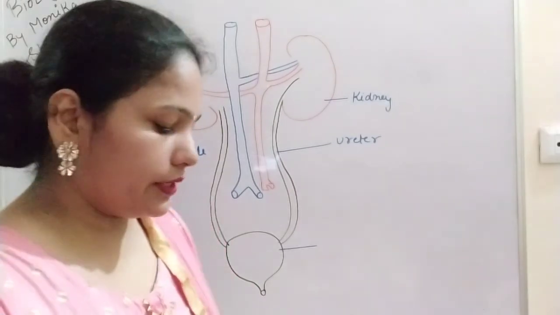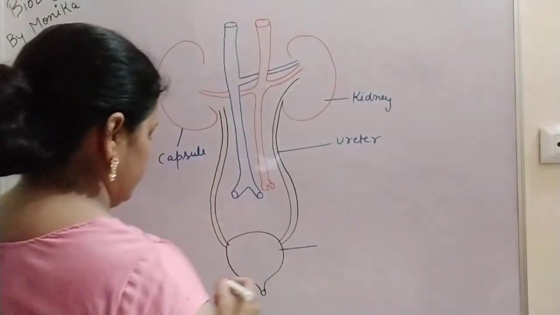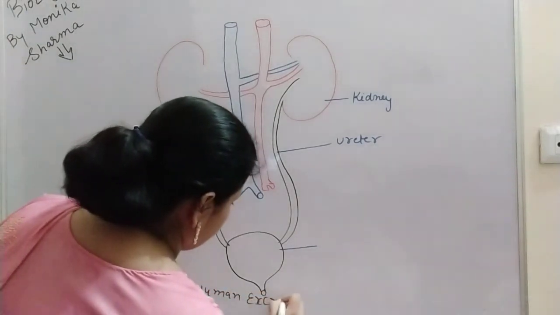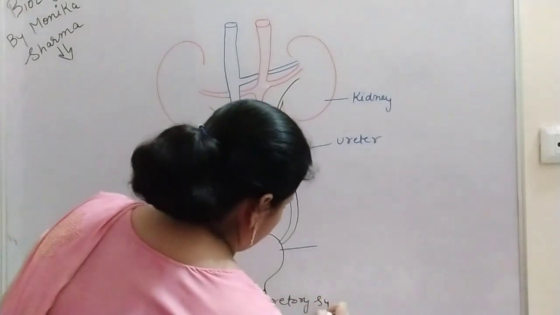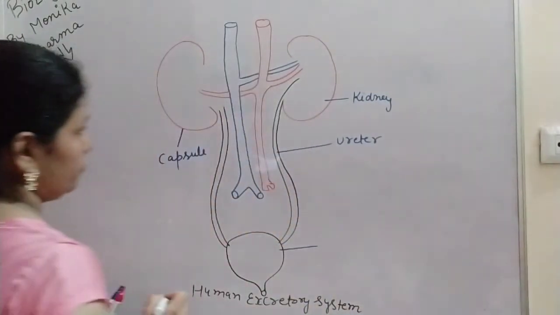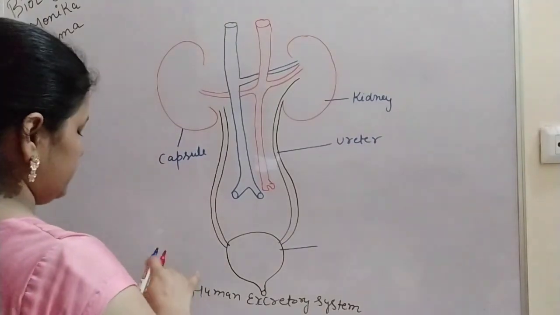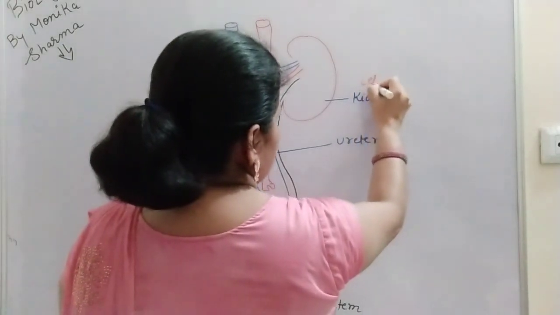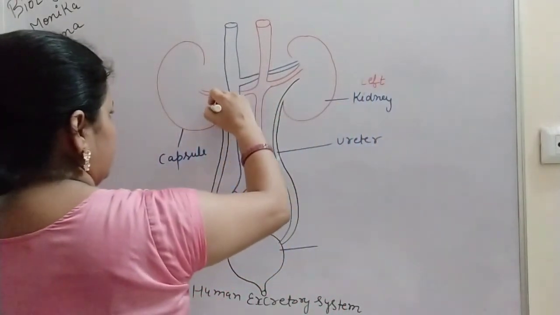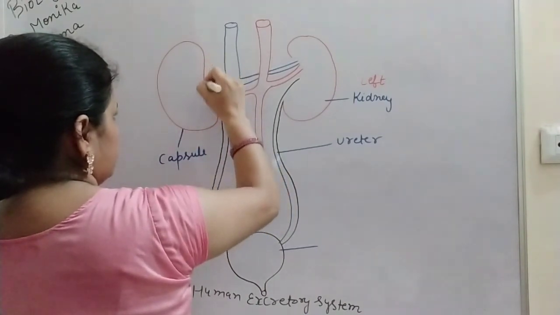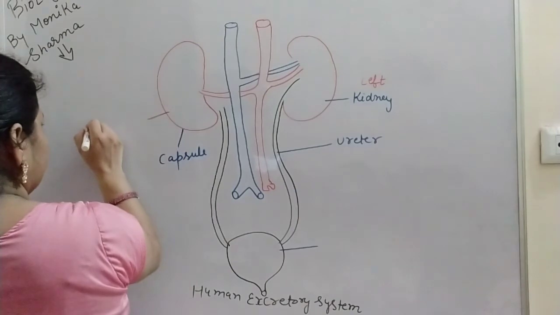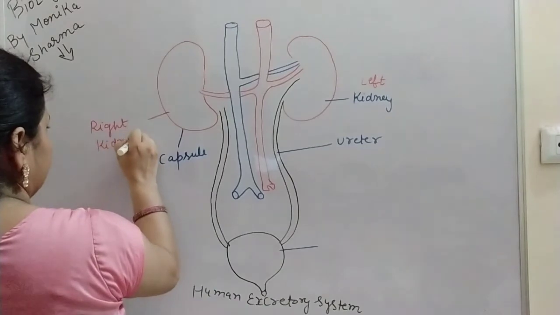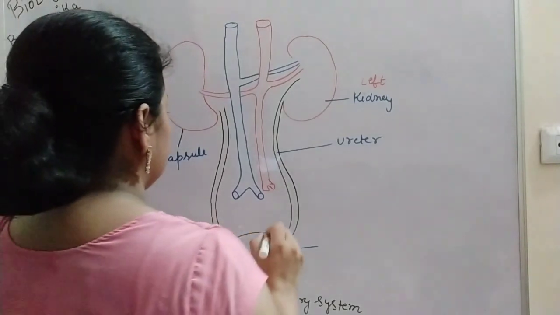Let us discuss the diagram of the human excretory system. The human excretory system consists of one pair of kidneys. So that is the diagram of the kidney. It is the left kidney, and here you can make like this, that is the right kidney. So there is one pair of kidneys.